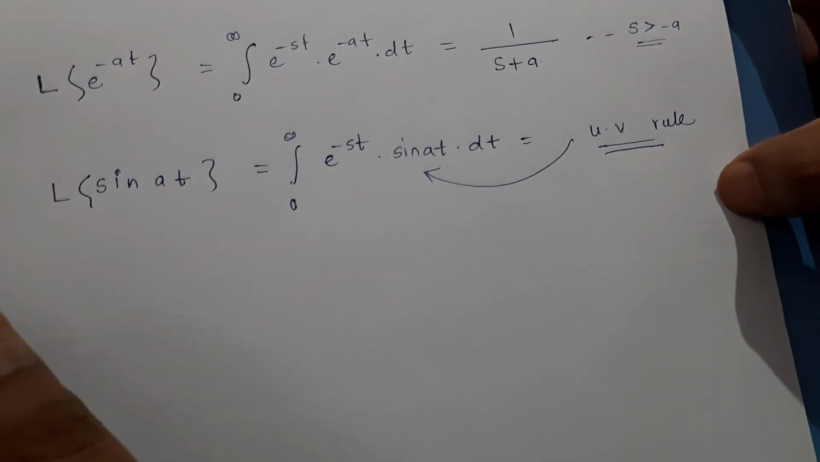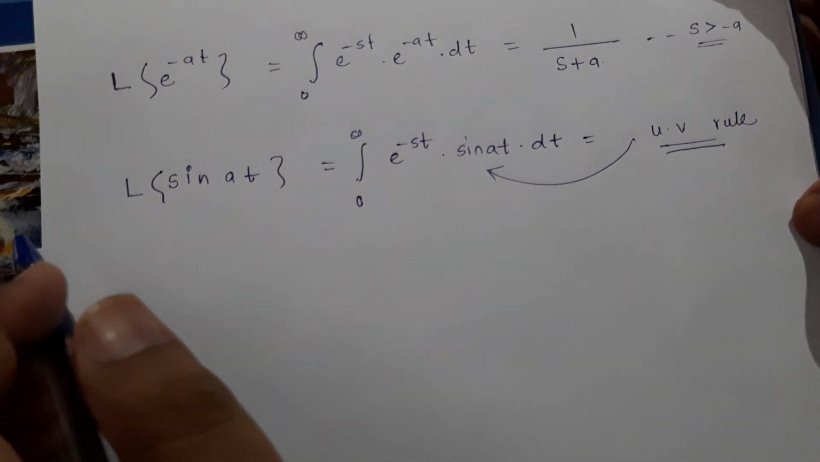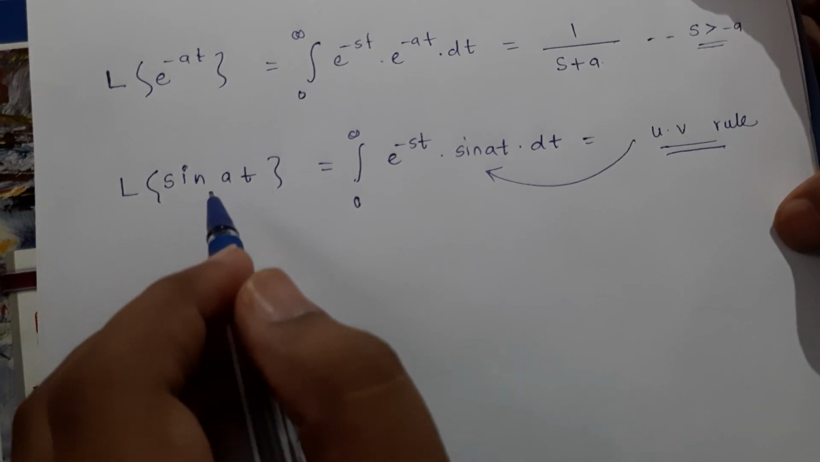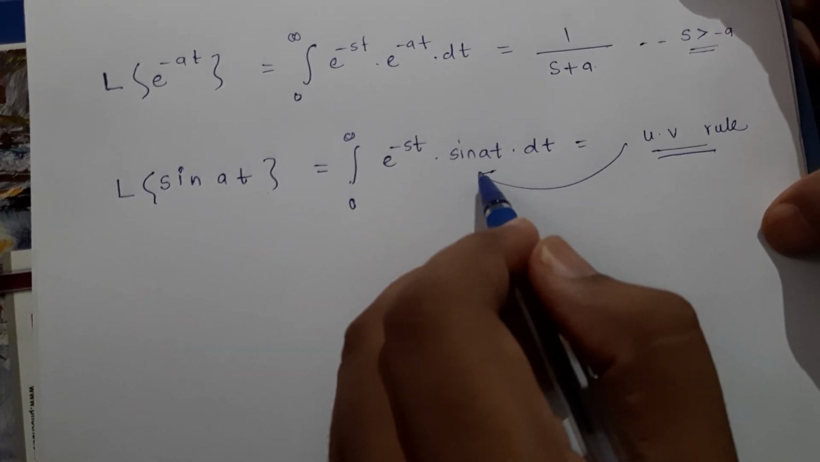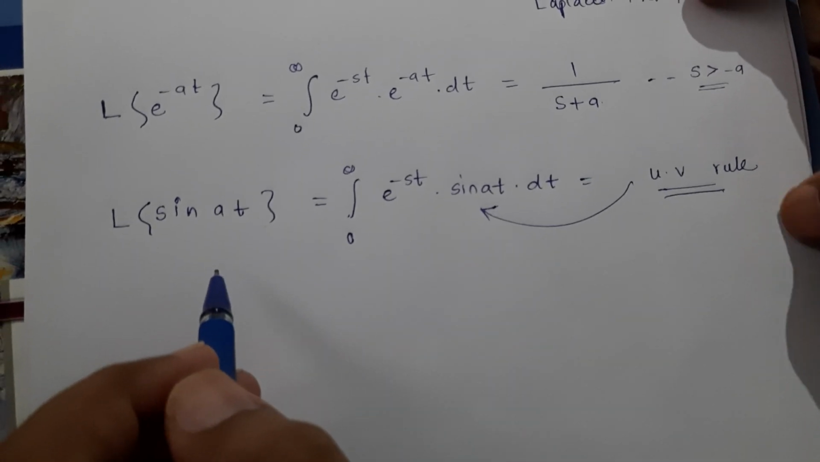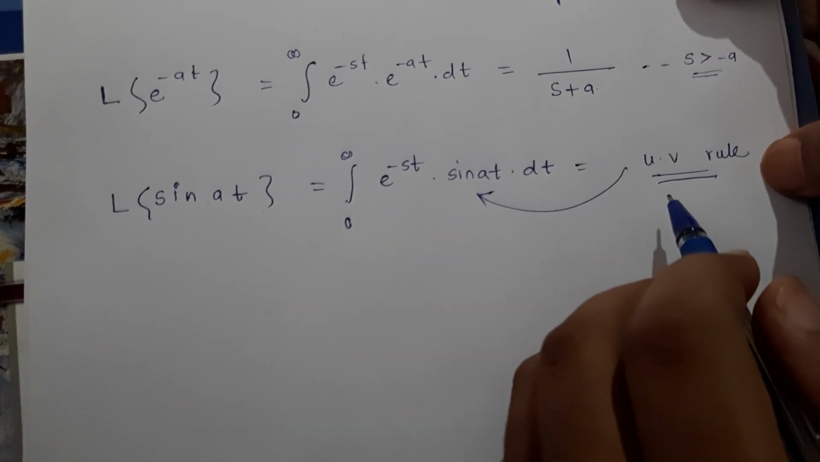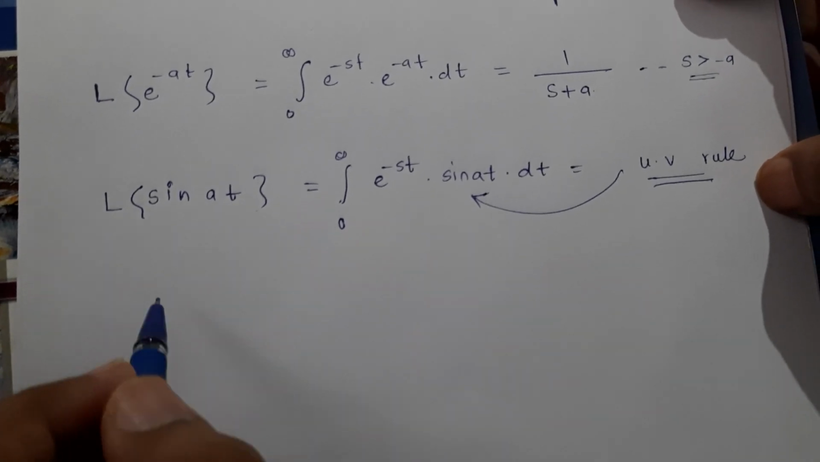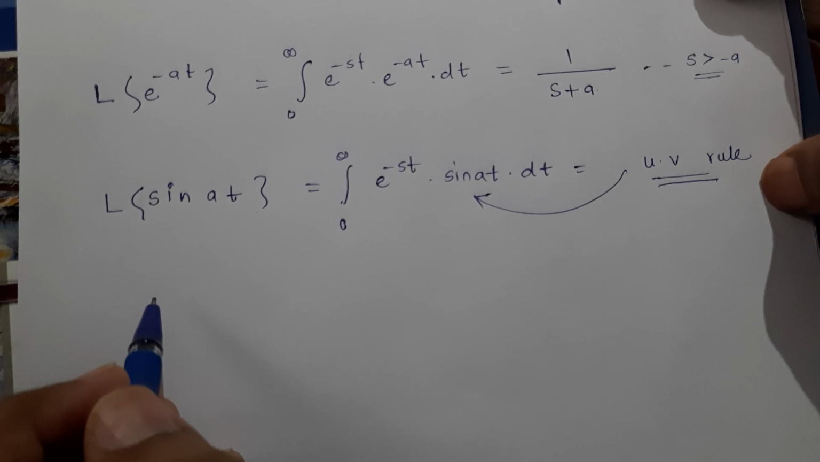sin at. So there is one trick here with which we can find out Laplace of sin at even if we don't remember the formula, and even if we don't want to perform this uv rule integration, which is a lengthier one and will consume time in competitive examinations. So what I will do here is use the first shifting theorem again.